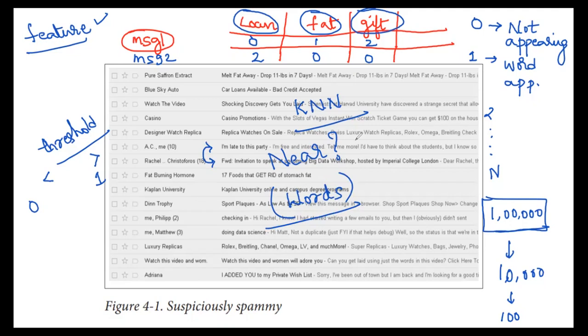So two emails are nearer to each other based on which words they contain. Again, here the question is, if we have 10,000 emails and 1 lakh words, how will we counter the problem? Too many dimensions will be there.